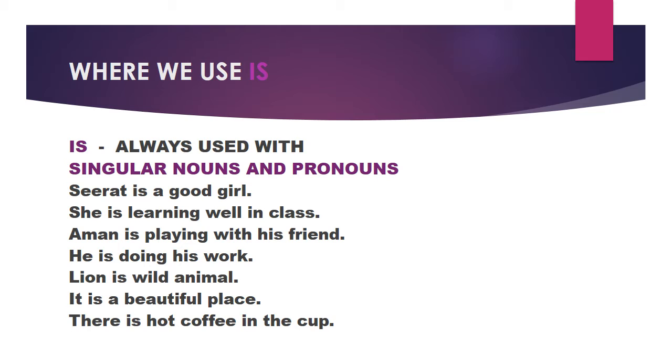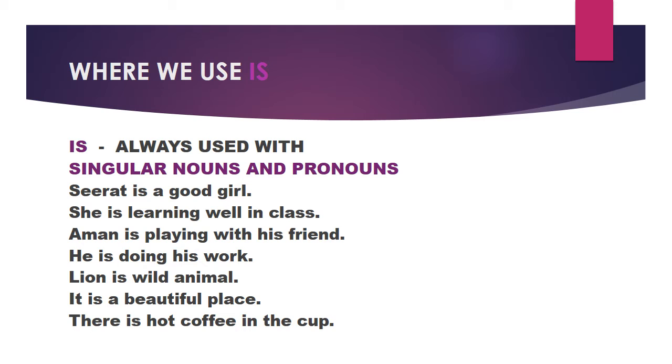For example, Sirat is a good girl. So here Sirat is one, so we are using is. She is learning well in class. As we all know, in pronouns we use she for a girl. So here also we are using is, because we are talking about a single girl, one girl.